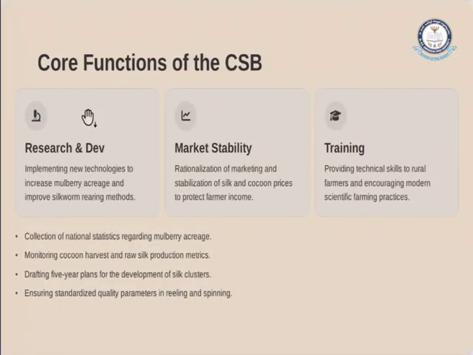Second, what is the core function of the Central Silk Board? It majorly focuses on training and also on research. It helps in implementing new techniques to increase the mulberry acreage, and it also improves silkworm rearing methods. That means sericulture doesn't stop at a single place, rather it evolves, as agriculture is known to be an evolving field. That means it is changing every day.